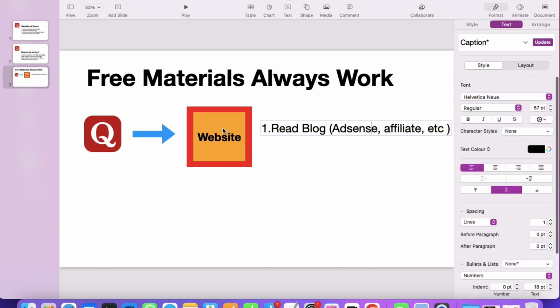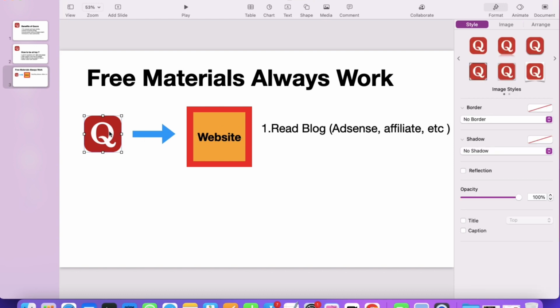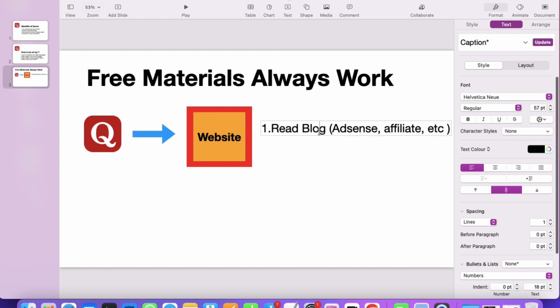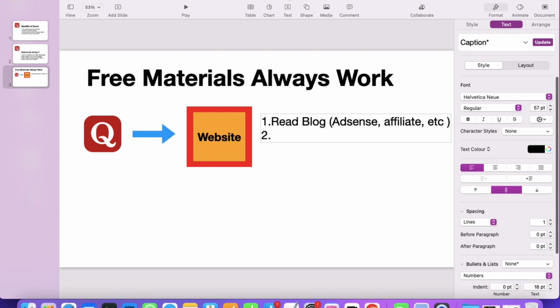So basically what you are doing is that when you are sending traffic from Quora to your website, you are giving that visitor free content, that is a blog, and within your blog you are making money from that visitor. There can be many things. You can do the online courses method as well, like I do. Inside online courses you can again put affiliate links, or you can tell them to join your pro course, and there can be many ways.